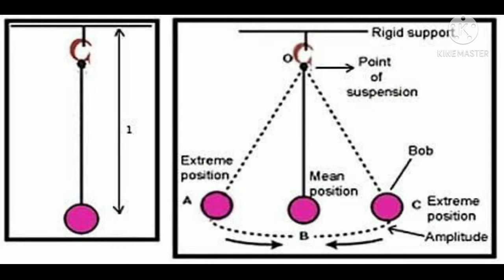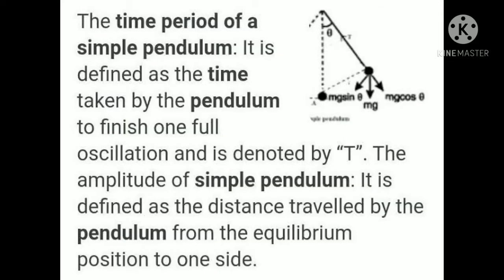But while talking about time, we have to know what the time period of the pendulum is. The time period of the pendulum is defined as the time taken by the pendulum to finish one full oscillation, meaning from A to B to C, then C to B to A, and it is denoted by T. And the amplitude is defined as the distance travelled by the pendulum from the equilibrium position to one side.